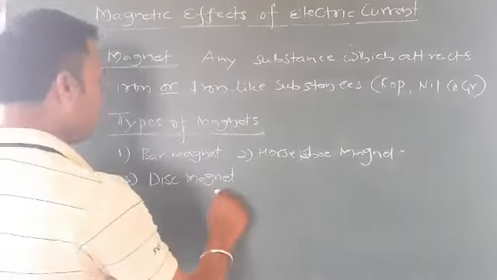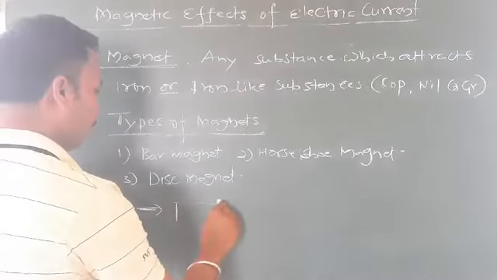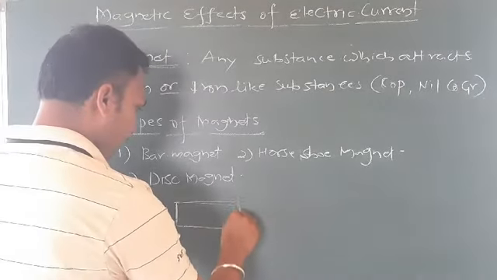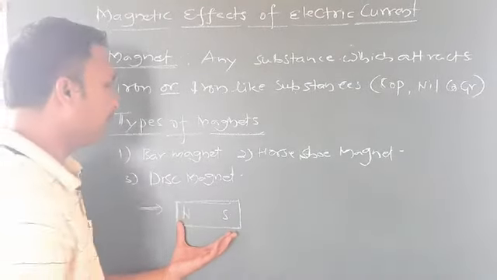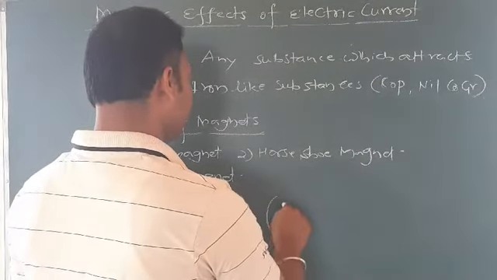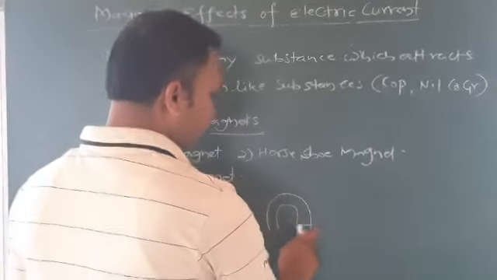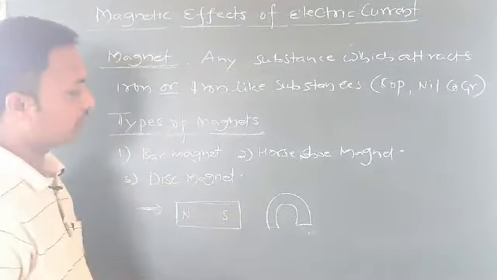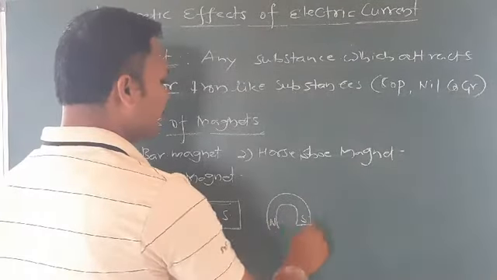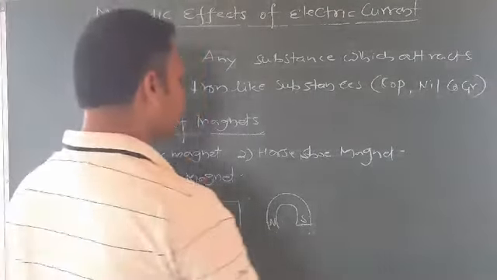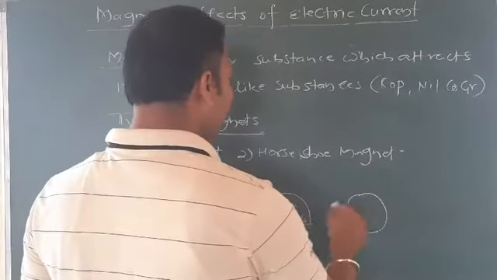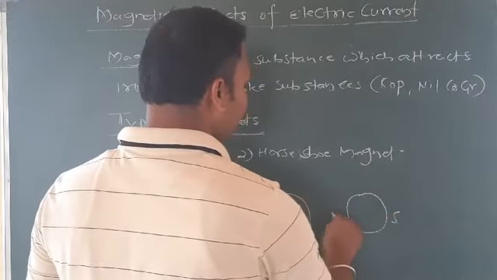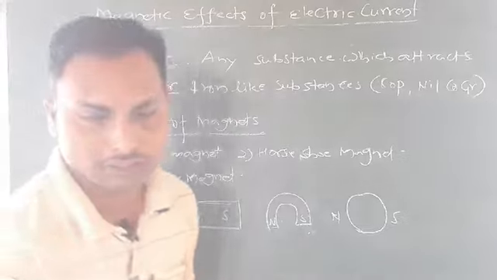See, how does a bar magnet look? You have seen this kind of magnet, with a north and south pole. So this is a bar magnet. Now the horseshoe magnet, you have seen it. If this kind of magnet is there, here we have one north and this is south. This is a horseshoe magnet. Now the disc magnet, which is round. One side is north, another side is south. This is a disc magnet.